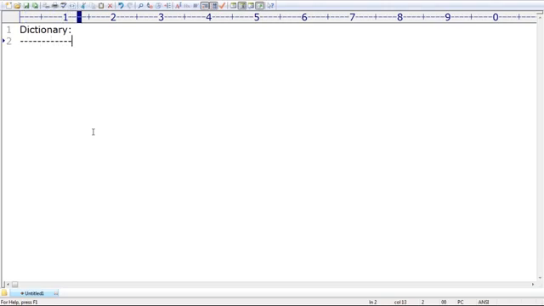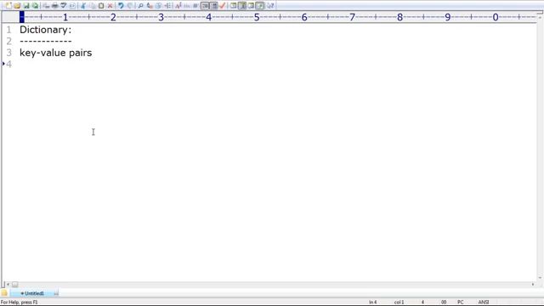When should we go for dictionary? Anyone, can you please tell? If you want to represent a group of values as key value pairs, if you want to represent a group of objects as key value pairs, then we should go for dictionary. Remember that. Next, after that, I even covered examples and so on. It is not required to give much explanation about this.